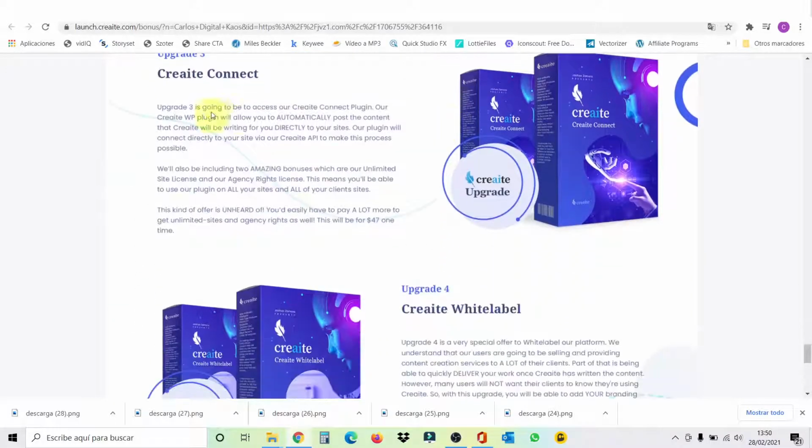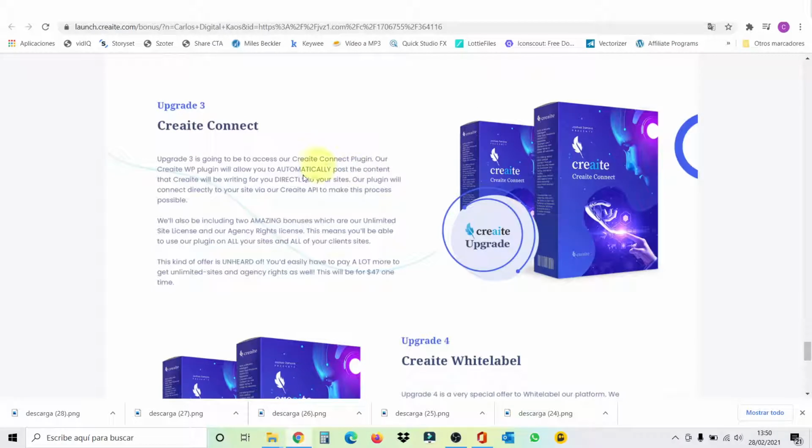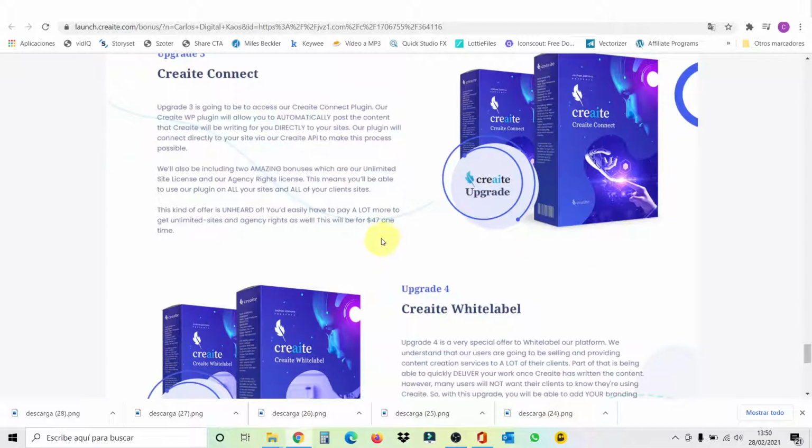Upgrade number 3 is Create Connect. With this one, you're going to be able to connect Create with your plugin and post directly to your WordPress site. Okay, guys, you can also just copy and paste the content into your WordPress site, but if you want to post it automatically, you need this one, and this costs $47 as a one-time fee.